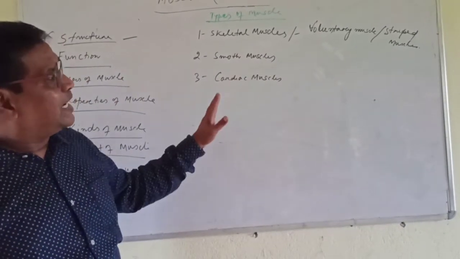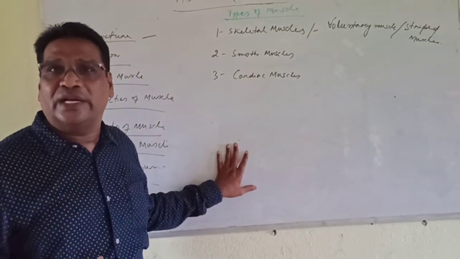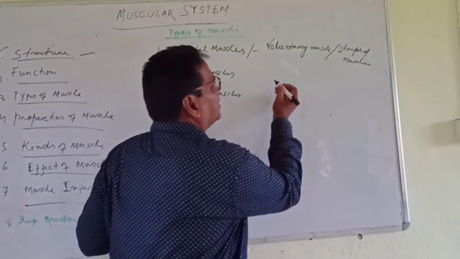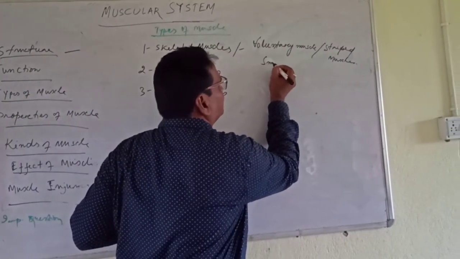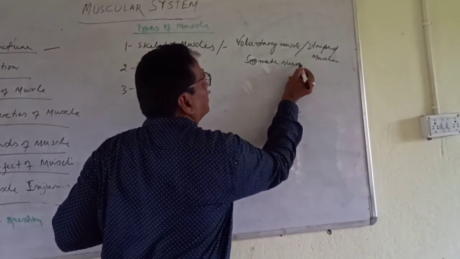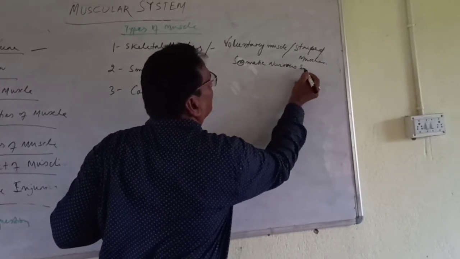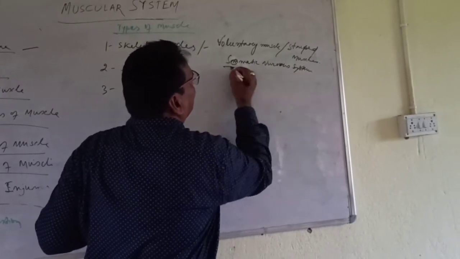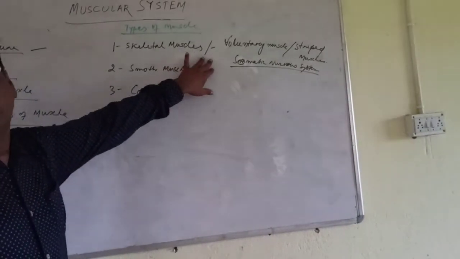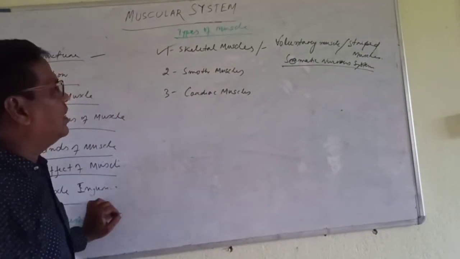That function is completed with the skeleton of the body; it is an external function. This function is completed by the help of the somatic nervous system. So by the somatic nervous system, this voluntary function is going on. This is the skeletal system all over. Next is your